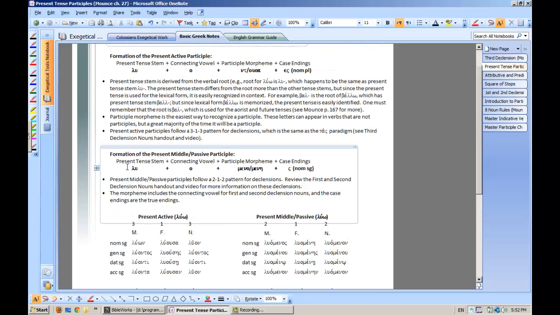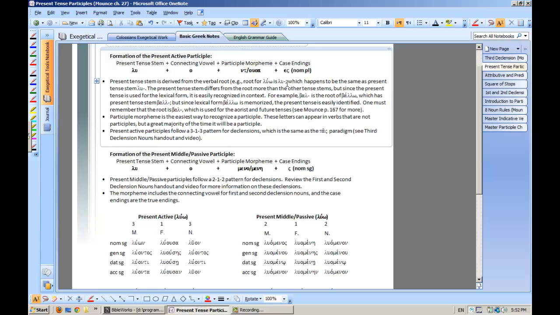As far as the middle passive participle, it's very similar, but now you've got mena or mene for the participle morpheme, and the case endings are actually going to be 212 instead of 313, and the participle morpheme actually has the vowel added to the end, the omicron and the eta here. Up here with the active, there is no vowel in the end for nu tau, and so